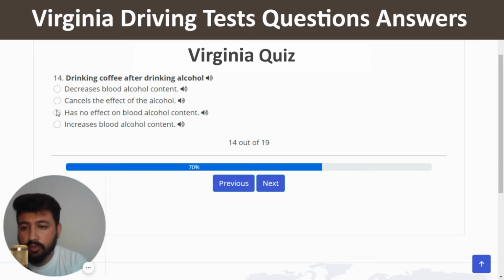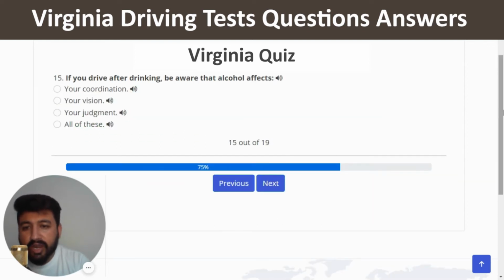So I'm going to select the third option. Next. If you drive after drinking, be aware that alcohol affects. The right answer is all of these.